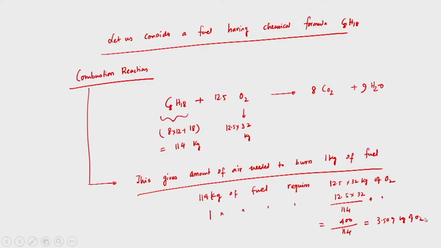So, if we use fuel whose chemical formula is C8H18, and we would like to write the chemically correct or stoichiometric air fuel ratio, we write the combustion reaction and balance it.